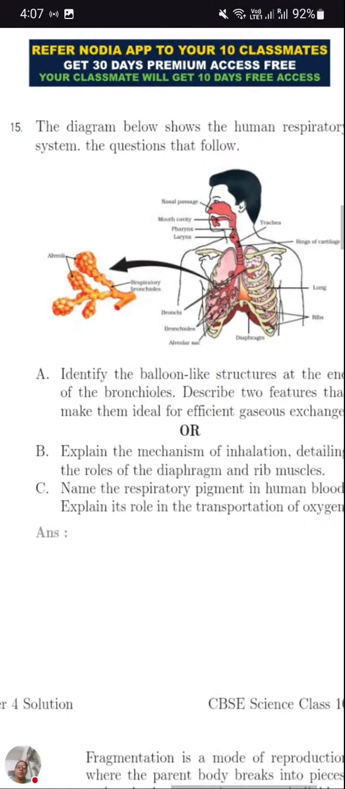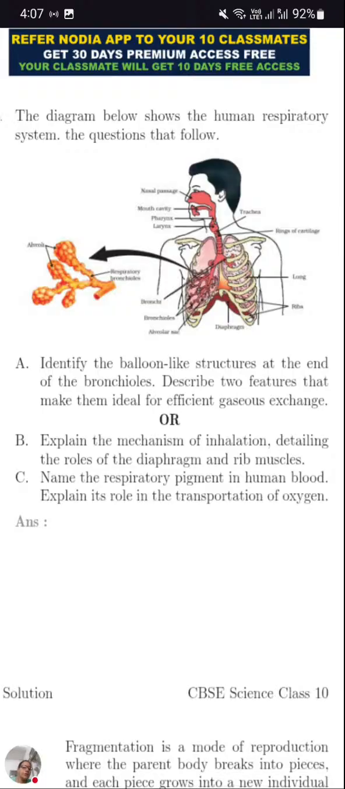Now the next question, the 15th one. This compulsory 15th question we are getting in every paper, where there is a diagrammatic question. The diagram below shows the human respiratory system. Like I told you in the previous session, you need to practice all the diagrams well, like the human digestive system, respiratory system, circulatory system, then the diagram of the nephron. From there we are getting diagrammatic questions. You can easily score if you go through the labels from the NCERT textbook.